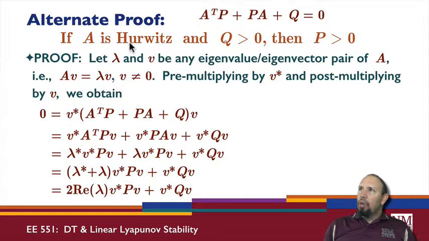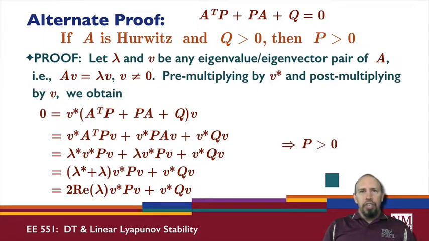Since A is Hurwitz, that means the real part of every eigenvalue is strictly negative. So this is strictly negative. And so the only way this can add up to 0 is for this to be strictly positive. Since this is true for any eigenvector, it holds for all eigenvectors. And so we can go through and show that, again, P is positive definite. Cool.